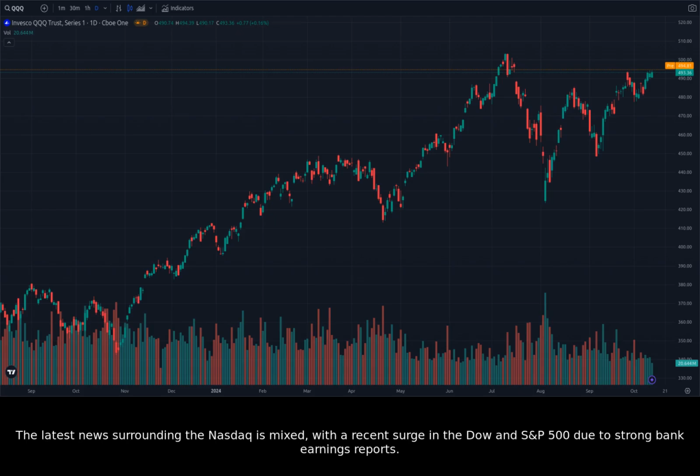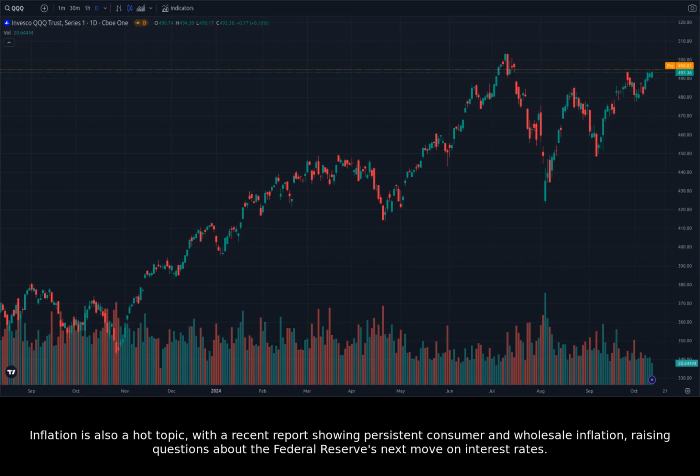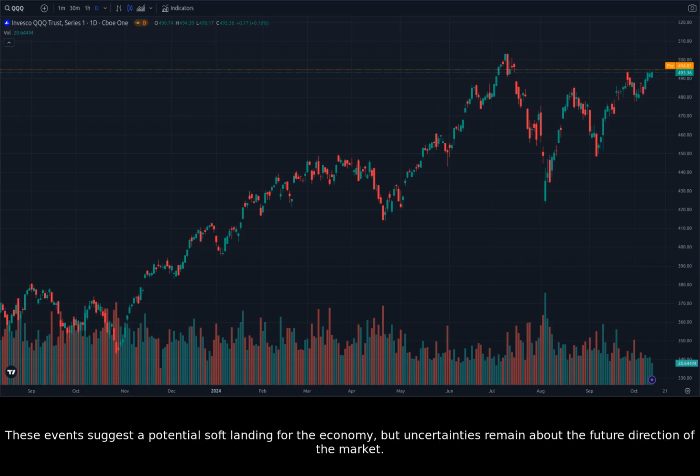The latest news surrounding the Nasdaq is mixed, with a recent surge in the Dow and S&P 500 due to strong bank earnings reports. However, there are concerns about the upcoming tech earnings season, which could lead to some volatility. Inflation is also a hot topic, with a recent report showing persistent consumer and wholesale inflation, raising questions about the Federal Reserve's next move on interest rates. These events suggest a potential soft landing for the economy, but uncertainties remain about the future direction of the market.